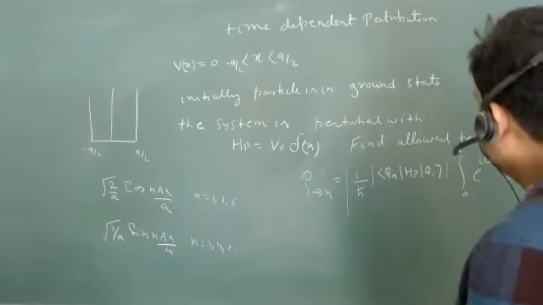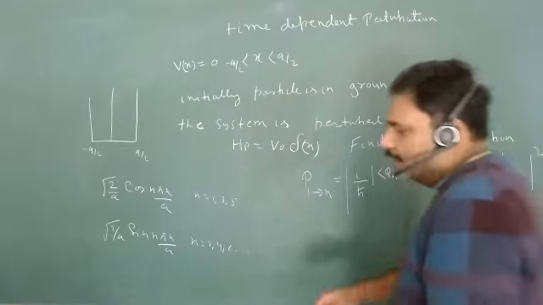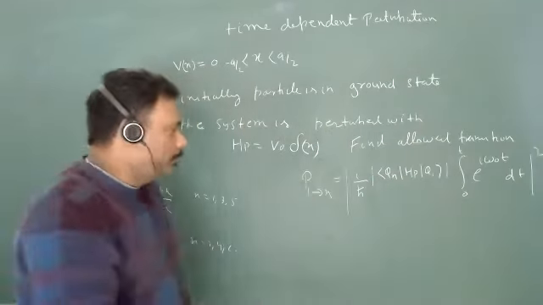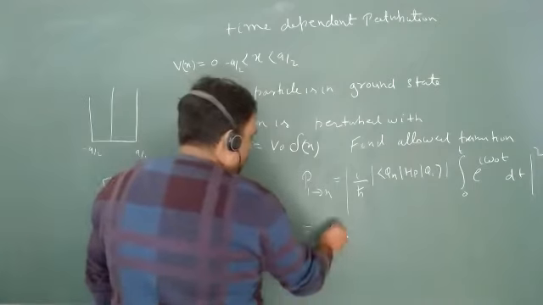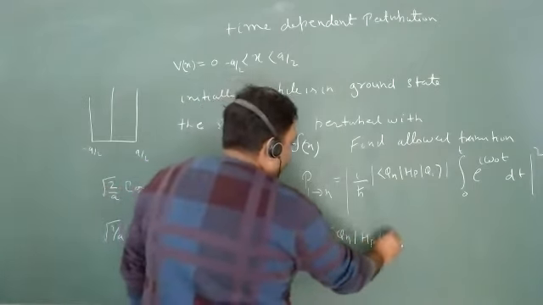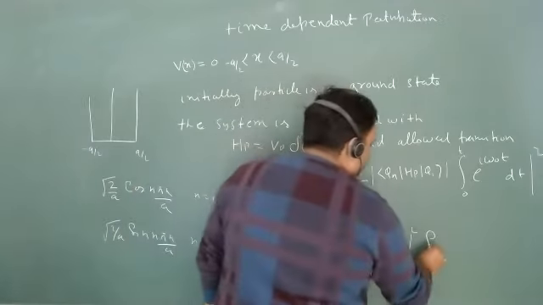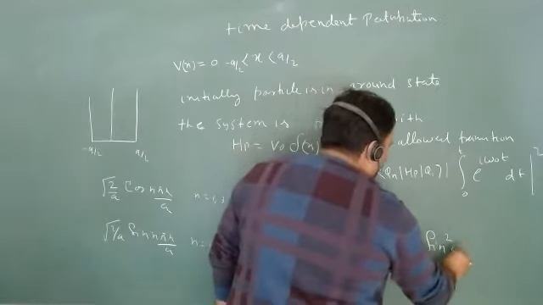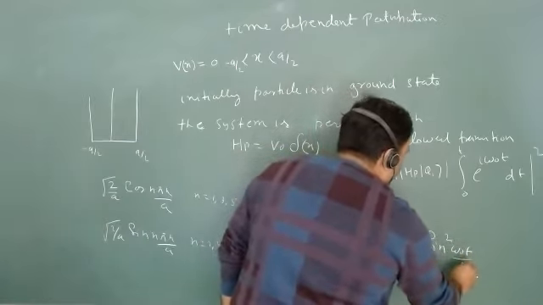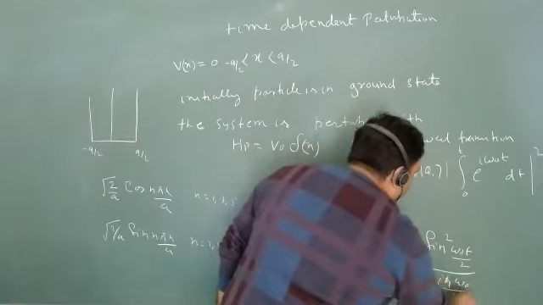Okay, but when it is a constant perturbation, what will be the final result? Do you remember the final result? This will be phi n H p phi 1 mod square, and here we have sine square omega naught t upon 2, over h cut omega naught by 2 whole square.